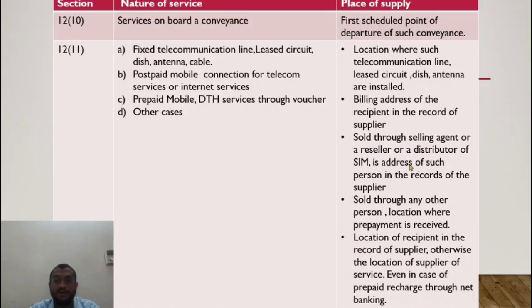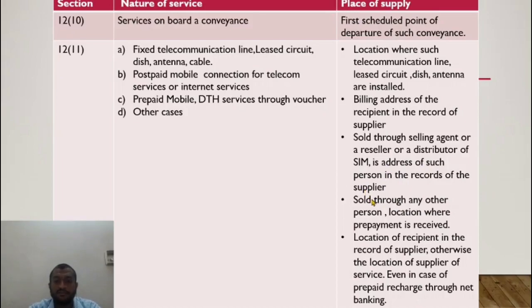Sold through a supplier or reseller, it is said to be consumed in the place of the address of such person in the records of the supplier. So that selling agent's address would be there in the books of Airtel, right? He would be registered with Airtel saying that he is selling Airtel vouchers in his shop. So the address of that reseller or distributor would be the place of supply.